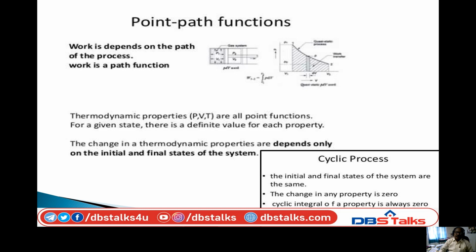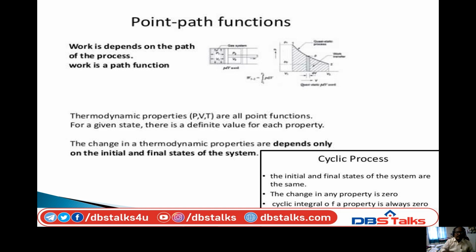Okay, so this work done W equals integral P dV. This is the equation for work done. Work done during expansion equals integral P dV. So this area of the PV diagram represents work done. Here this is one path. Suppose we take another path, the work done changes. Only along this path it had a definite work done. When the path changes, the work done changes.